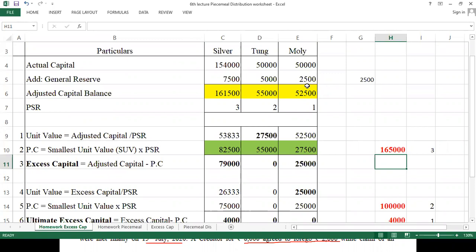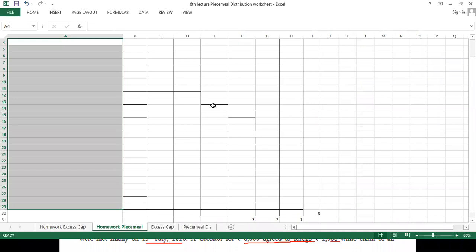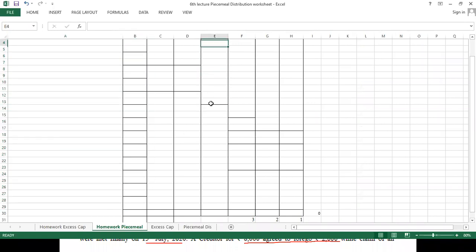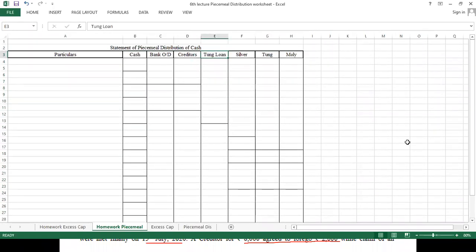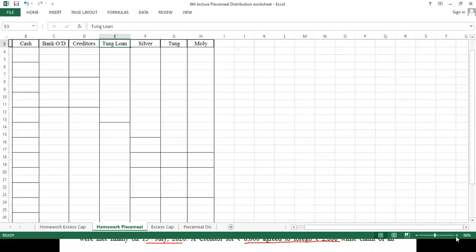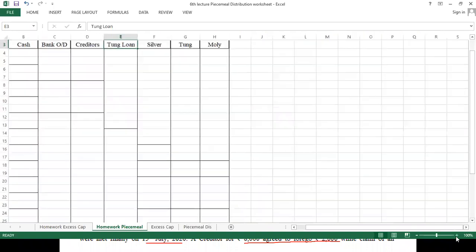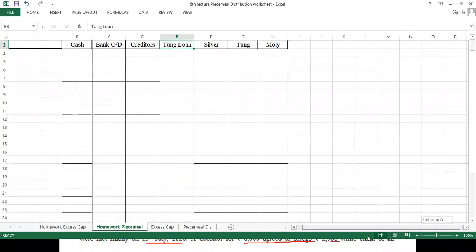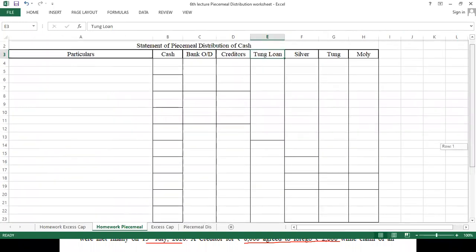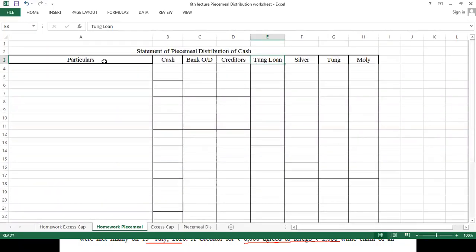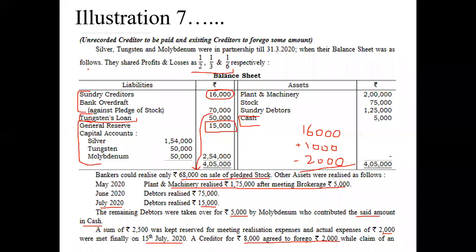Now, shall we move to the piecemeal distribution? Okay. So this is a piecemeal distribution of cash. Let me increase the size of it so that you can see it. I hope now it is clearly visible to all of you, those who are operating with mobile phones. Now write down the cash balance, how much we have? 5,000.